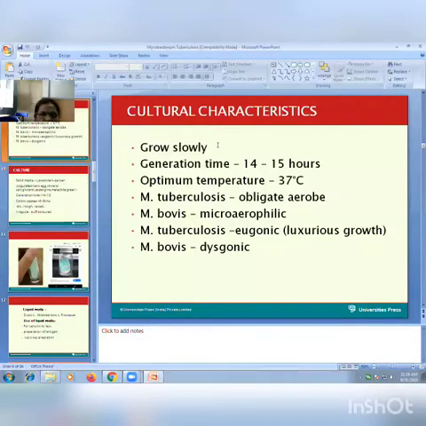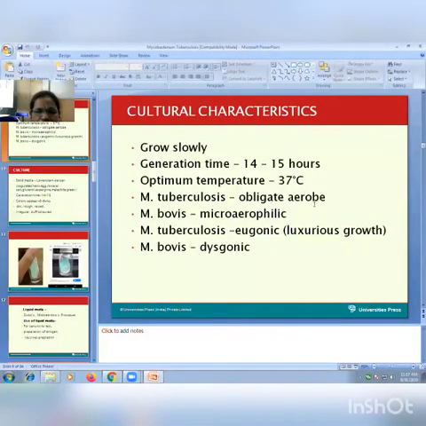On the LJ culture medium, these organisms grow very slowly. Generation time is about 14 to 15 hours. As compared to other bacilli, they are very slow growing organisms. So many days are required to grow the bacilli on the culture medium, about 1 month to 1.5 months, that is 4 weeks or 6 weeks. They grow at a temperature of 37 degrees centigrade, that is the optimum temperature of the body.